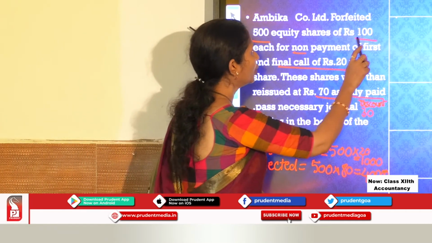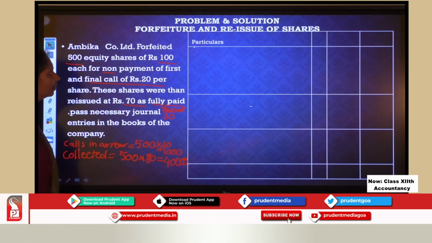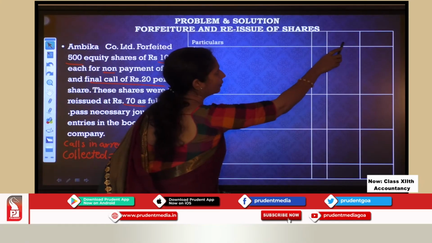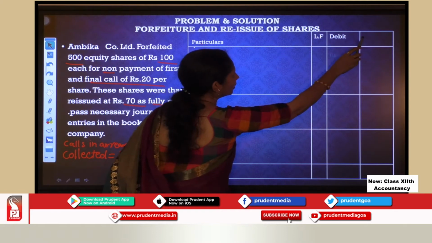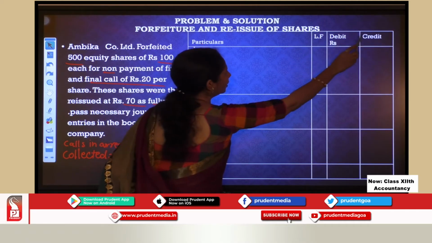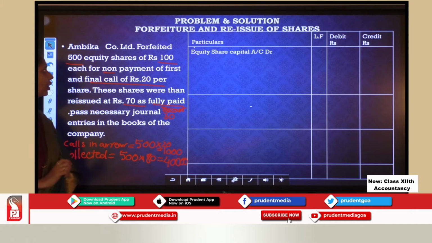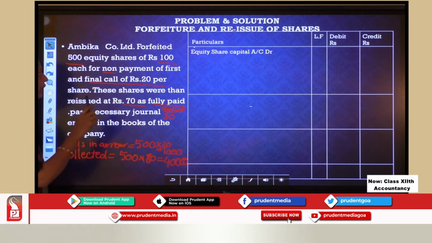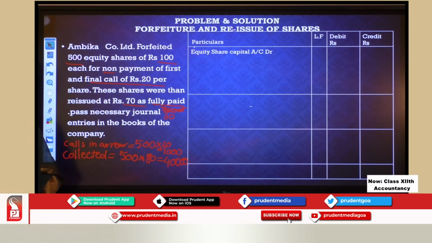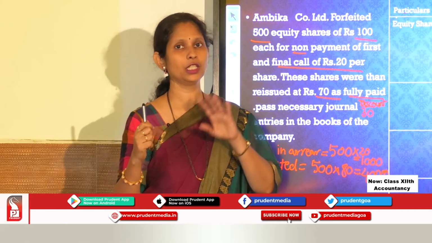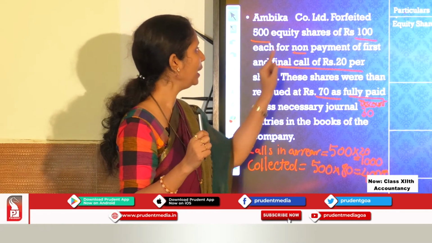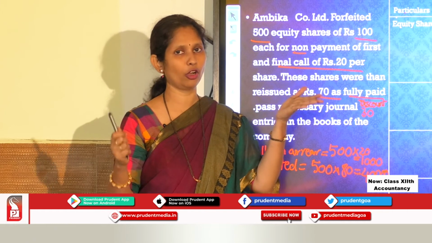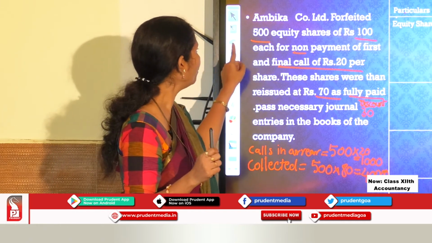Let us prepare the journal. Particulars, I have LF, then I have debit rupees, credit rupees. Okay. So I have my journal ready. I am forfeiting, so I am cancelling the share capital. So equity share capital account debit. How much is the share capital? How much money have I transferred? The called up money. See, remember, I have to take the called up money. What is my called up money? I had made full calls. So full value is my called up. So 100 rupees on 500 shares.